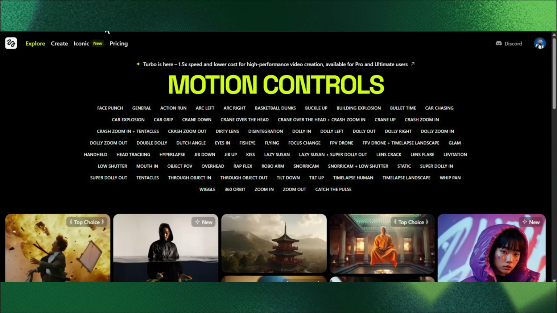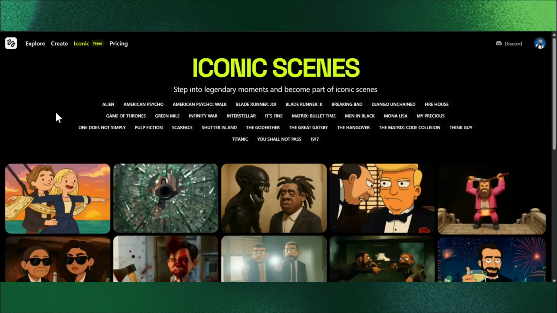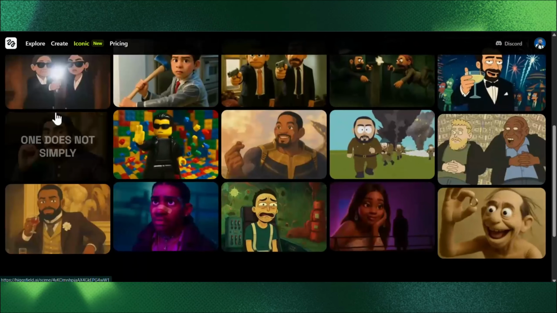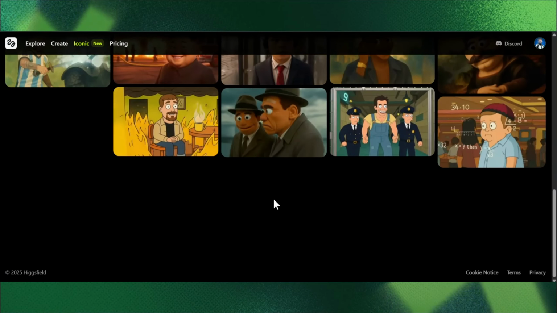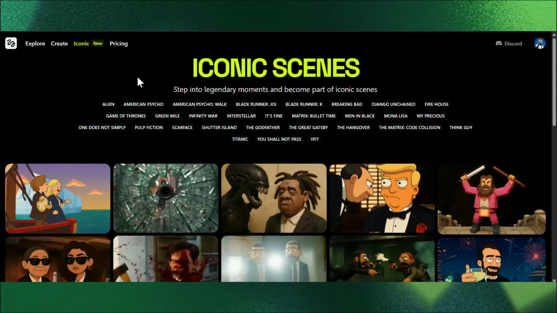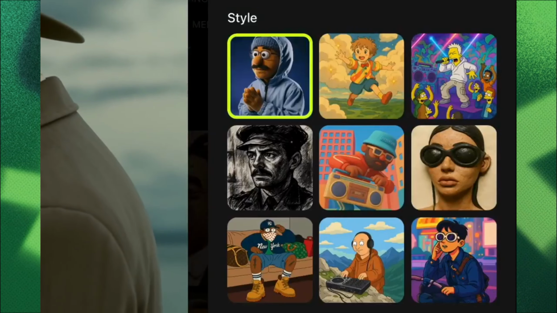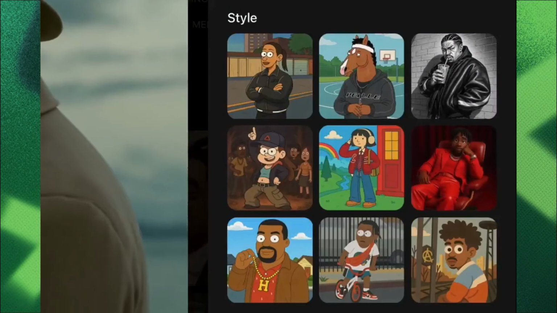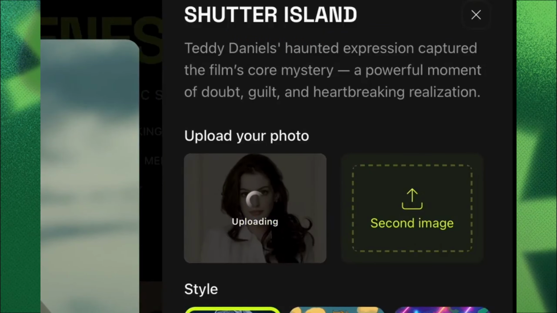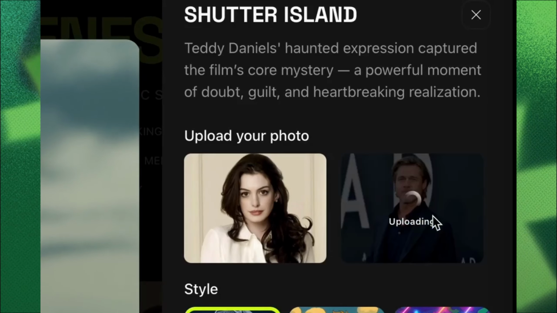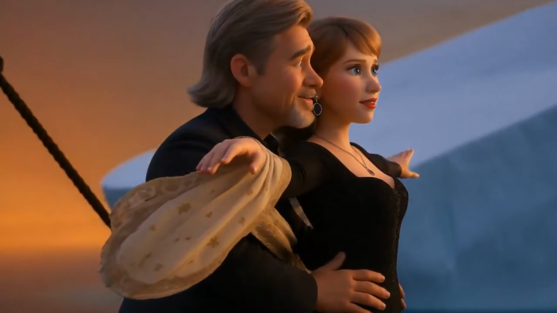This revolutionary tool from Higgsfield AI introduces a jaw-dropping feature called Iconic Scenes, where you can choose from over 30 legendary movie moments, with more on the way, then effortlessly swap out the original characters with anyone you want, even yourself or your favorite celebrities. You also get to apply one of 28 creative styles ranging from photorealistic to anime, comic book, noir, 3D, and more. Once you upload your photos, you can replace both characters in the scene. Yes, both. And the results are shockingly realistic.